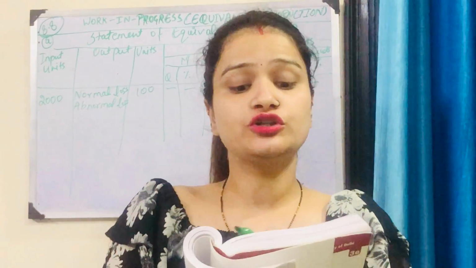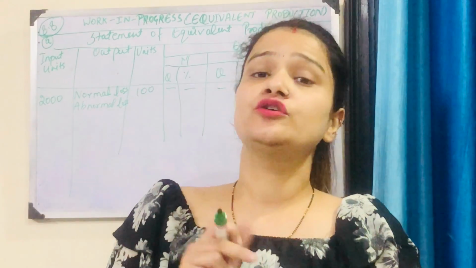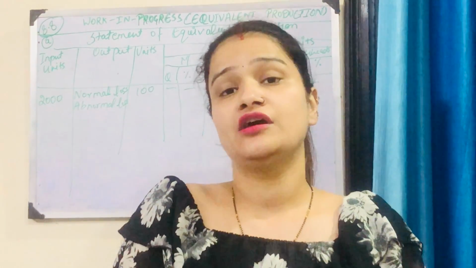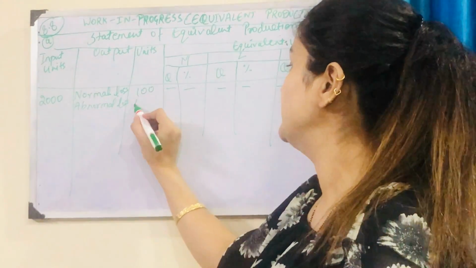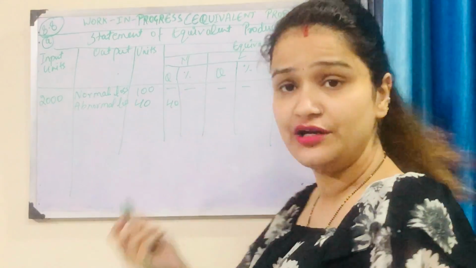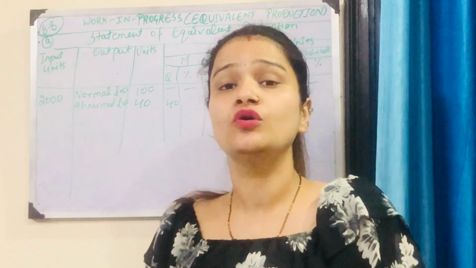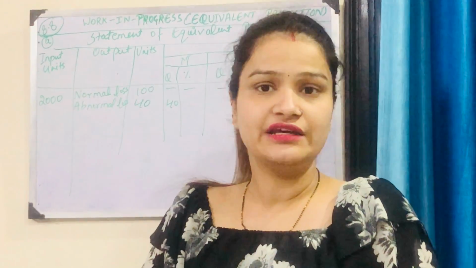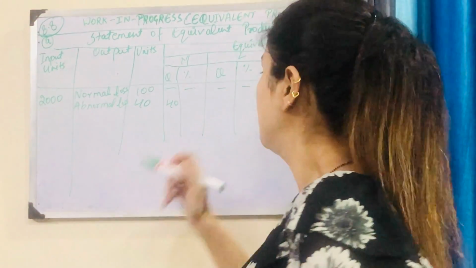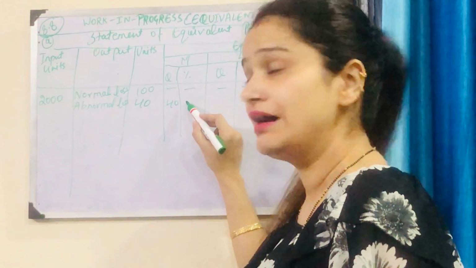If you total these three, you can see that 40 units are not mentioned here. 40 units are missing. So that's why abnormal loss would be 40 units, and we'll take it as 100%, as I told you, because it is not written here how much completion there was for abnormal loss. So we would consider it as 100%.